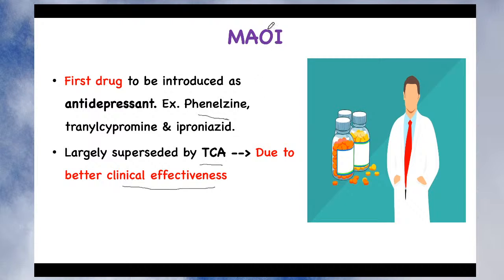So MAO inhibitors, although they are the first drugs, when we study their mechanism of action and pharmacology, you feel that no drug is better than MAO-I.